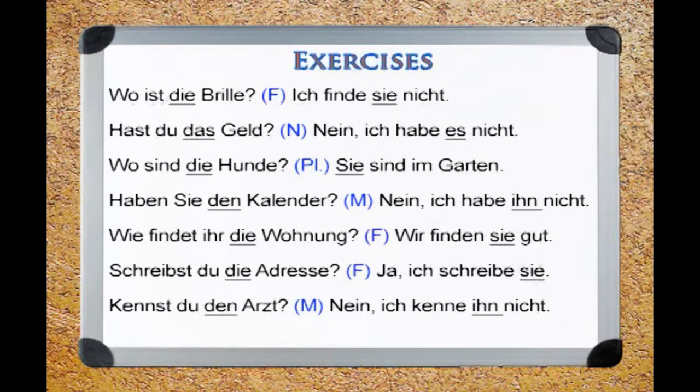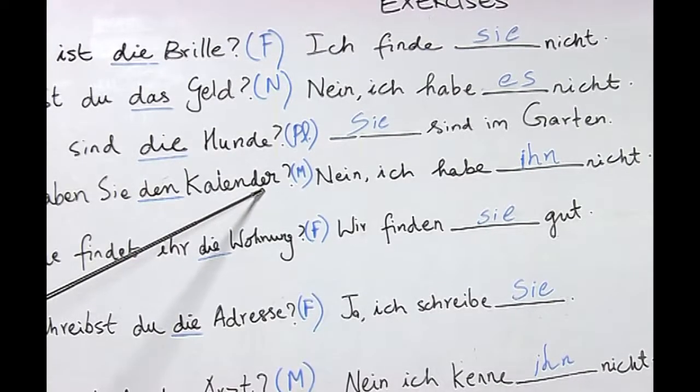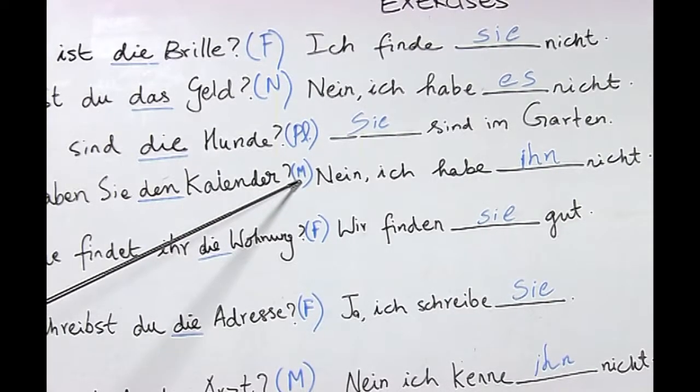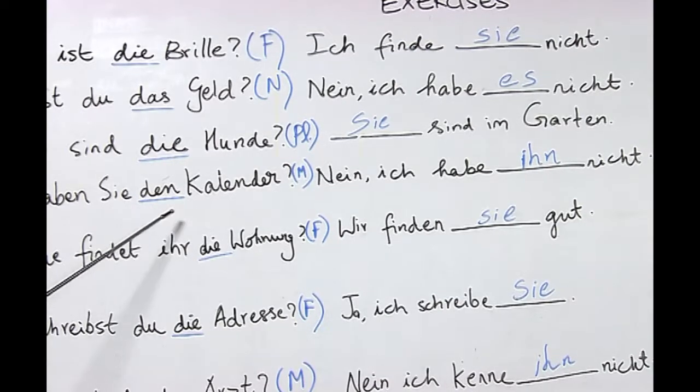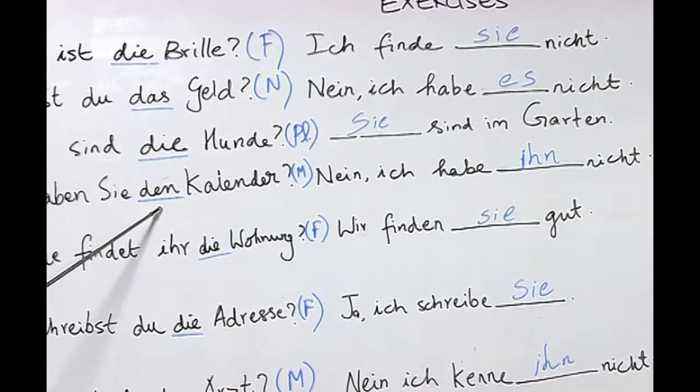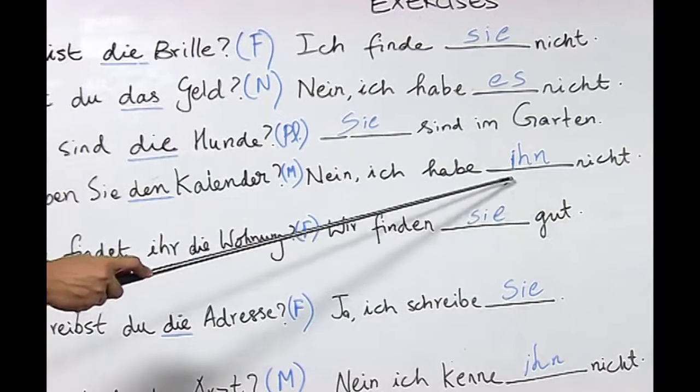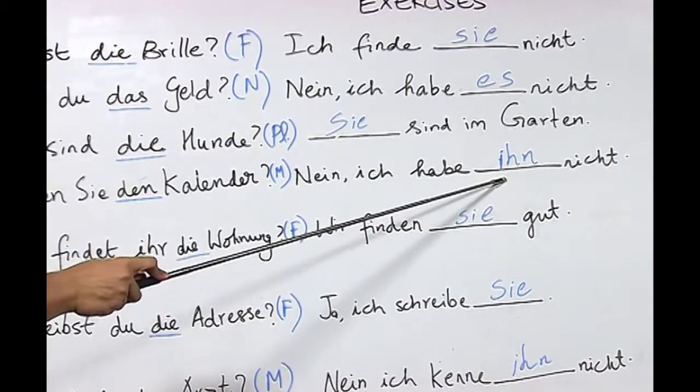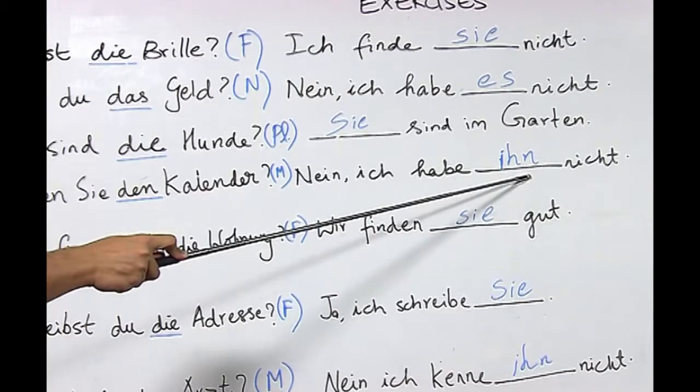Haben Sie den Kalender? Nein, ich habe ihn nicht. You are familiar with the word calendar. In German also, there is a word calendar which has got, as you can see, the masculine article there, and here it is in accusative. Therefore, the student also wrote the correct pronoun for the accusative article here, which is ihn.